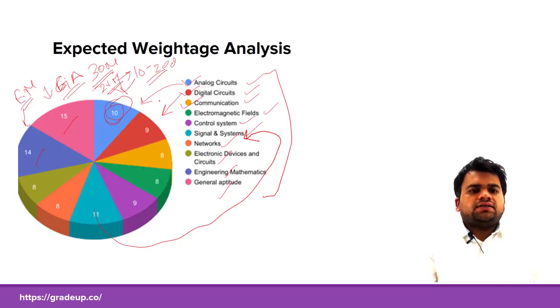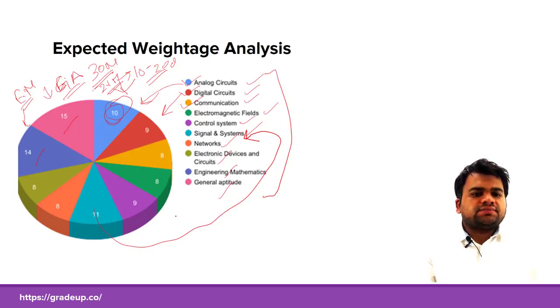Moving on to the technical section, the subjects which you have to cover, I have already told you that for analog circuits the expected weightage for GATE 2018 would be 10 marks. For signals and systems, the weightage would be 11 marks.